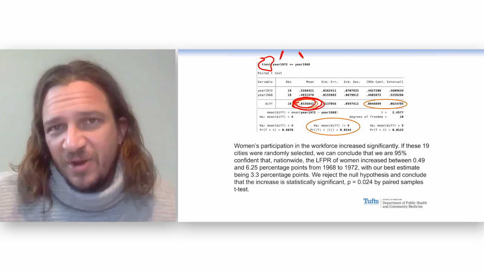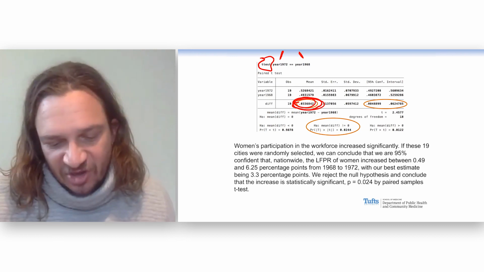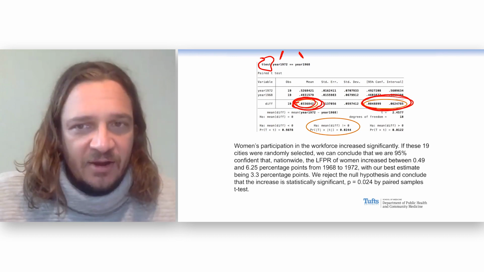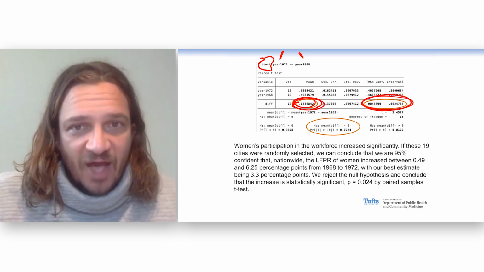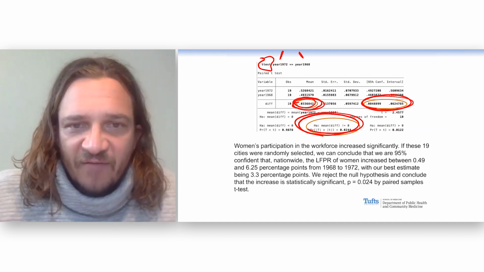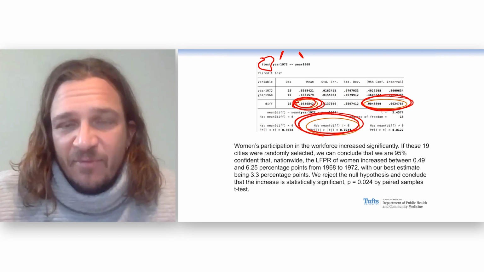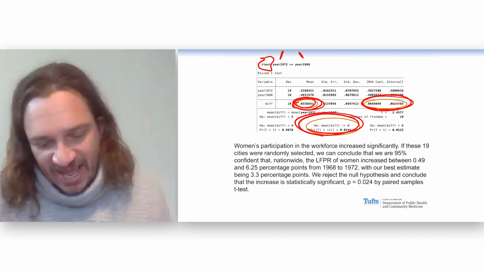It's small. It's 3 percentage points on the scale, but it's not 0. And in fact, if you take that not 0 and put a confidence interval around that, you see it doesn't include the null value. So the p-value must be statistically significant at the 0.05 level. And we can say we're 95% confident that on the average, this labor force participation rate increased.